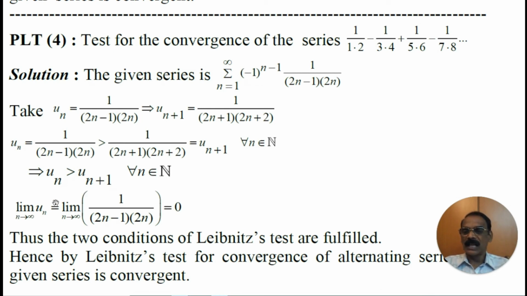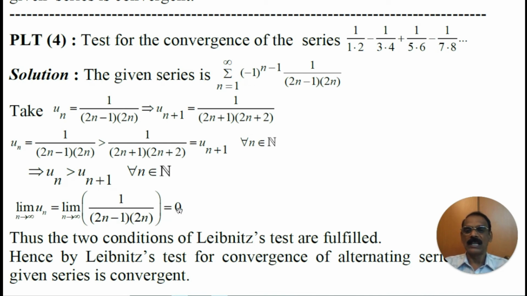The last condition of Leibniz test is the limit of un as n tends to infinity. When you apply the limit of 1 by 2n minus 1 into 2n as n tends to infinity, this becomes infinity, this is also infinity. Infinity into infinity is infinity squared. Infinity squared is infinity. 1 by infinity is 0.